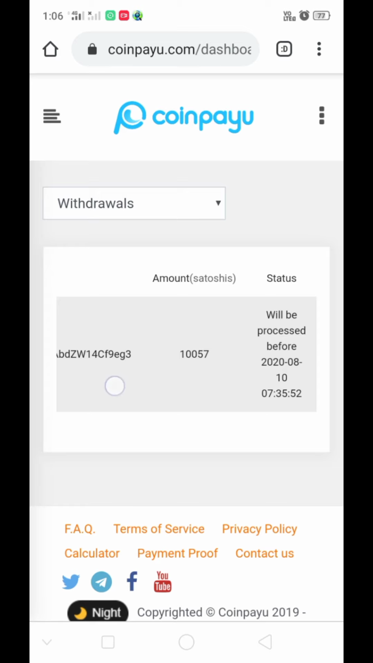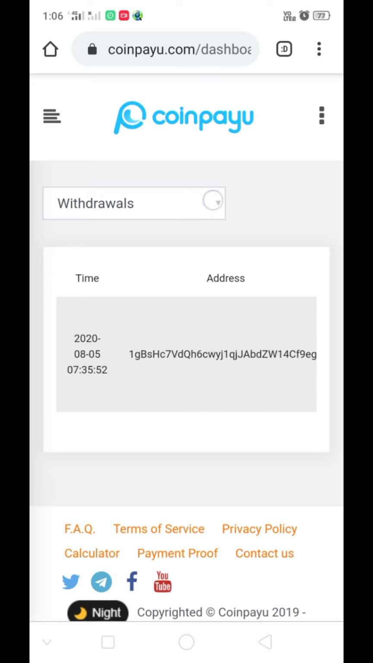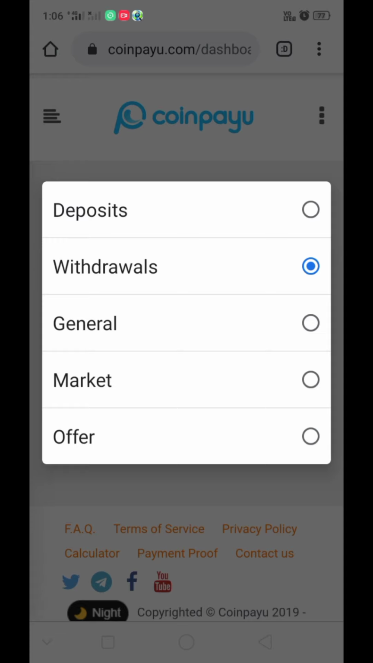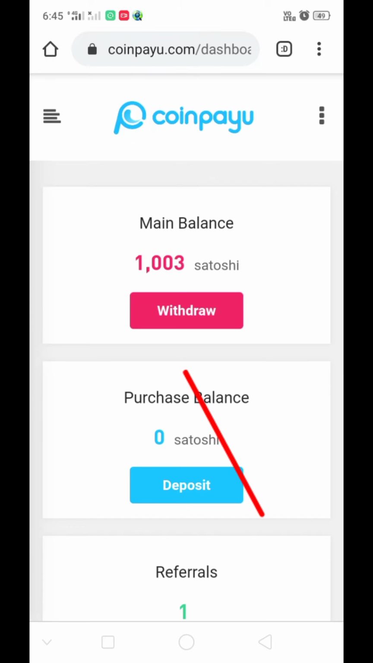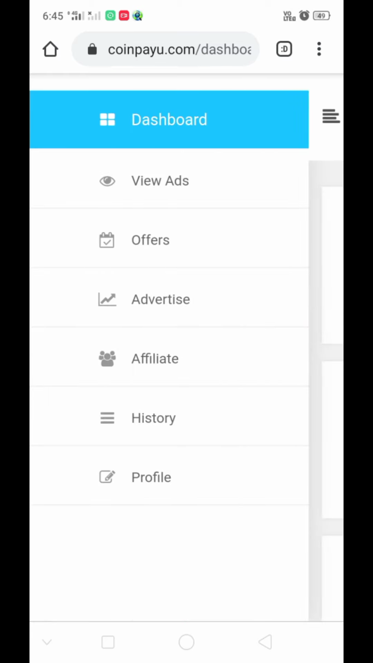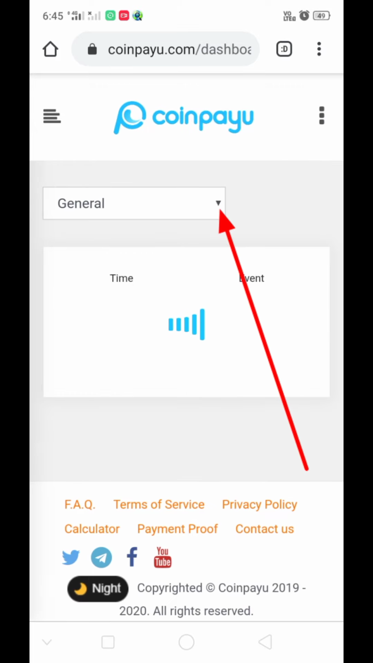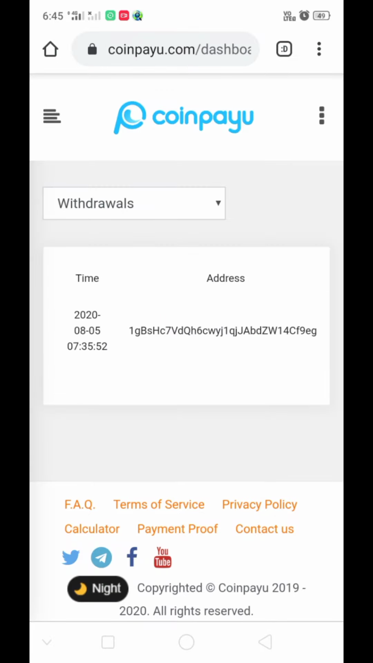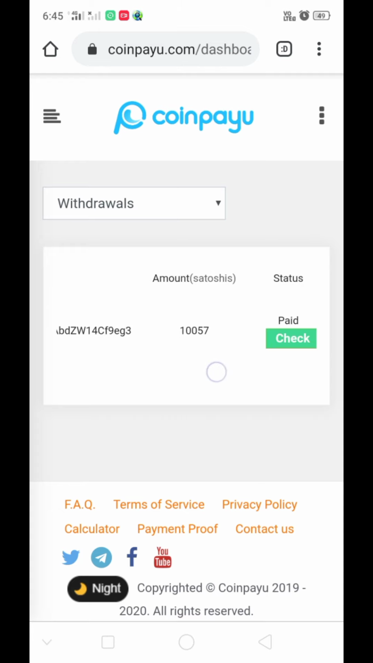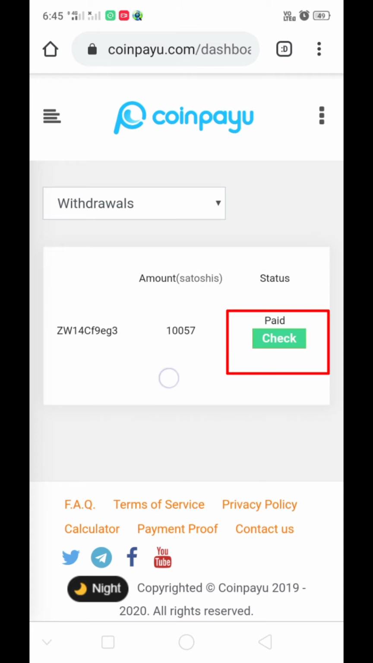Okay, after receiving the payout to my wallet, here is the payment proof from my wallet. Go to menu, go to history, select withdrawals. See there, my status is paid, so payout sent to my wallet.